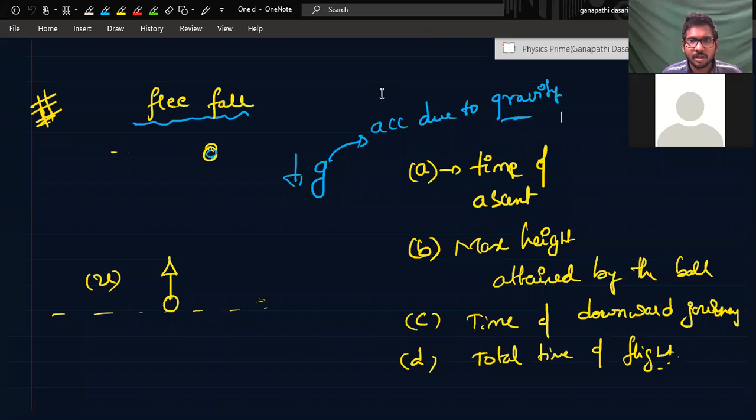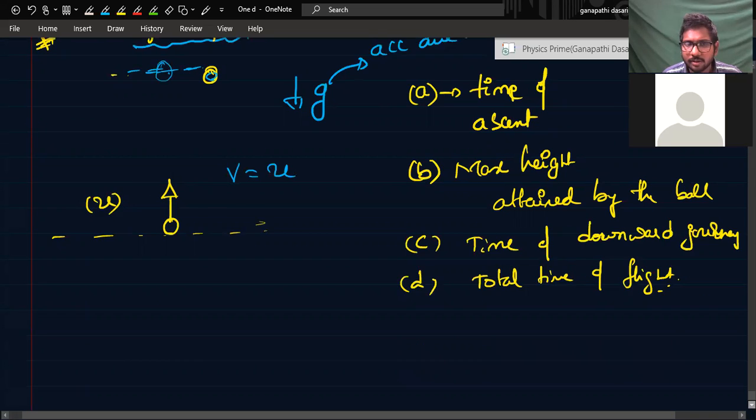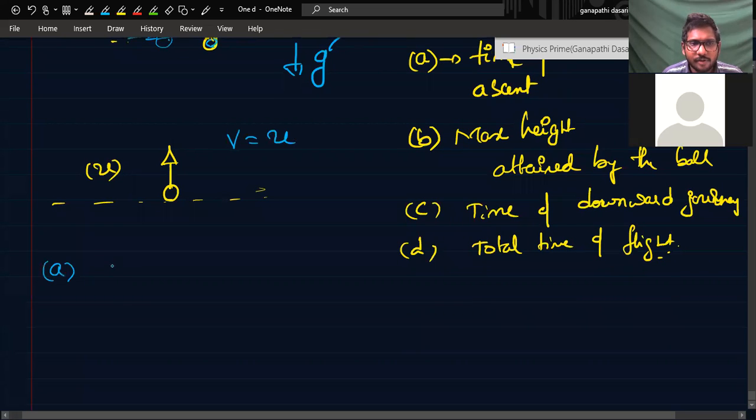You see here, for time of ascent, how much time it will take to go to the maximum point. At that maximum point, the velocity will be 0, right? V is equal to U plus AT.